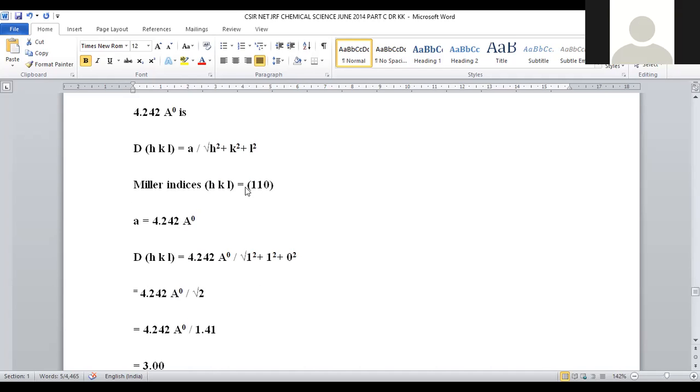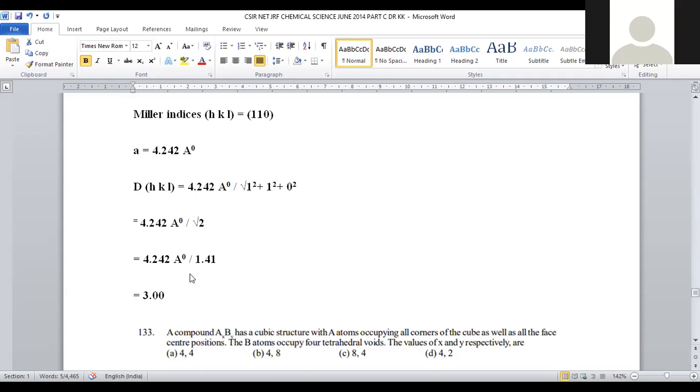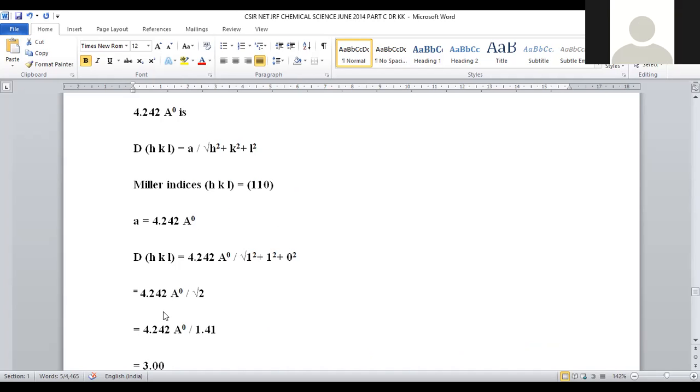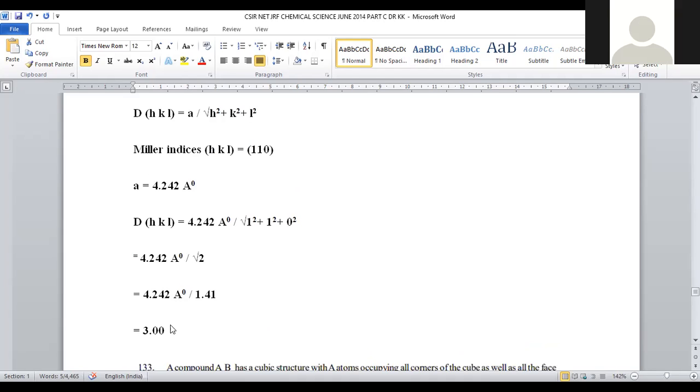Now let us incorporate all the numerical values in this formula. d hkl is equal to 4.242 angstroms by root 1 square plus 1 square plus 0 square. So 1 plus 1 gives 2, and 4.242 by under root 2 can be taken. The root 2 value will be 1.41. If you take the ratio of 4.242 by 1.41, it will be 3. Here, the interplanar distance for the 1, 1, 0 plane of the 4.242 unit cell will be 3. So 3 will be the interplanar distance for question number 132.